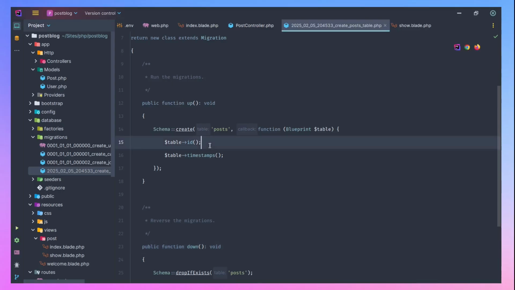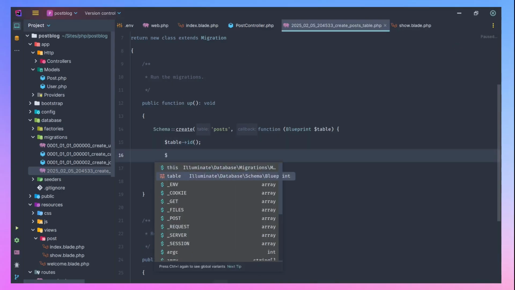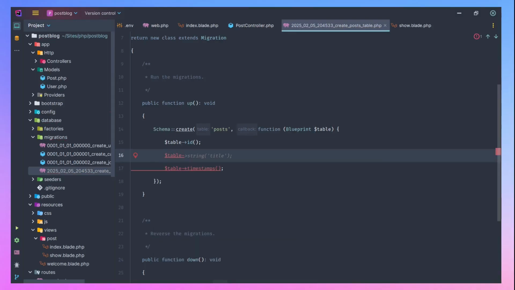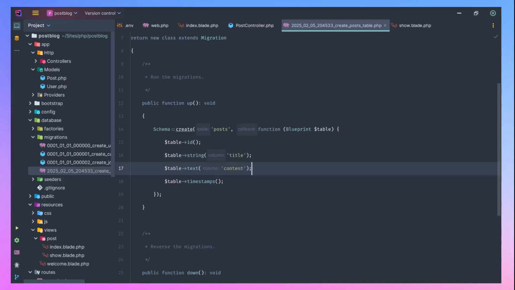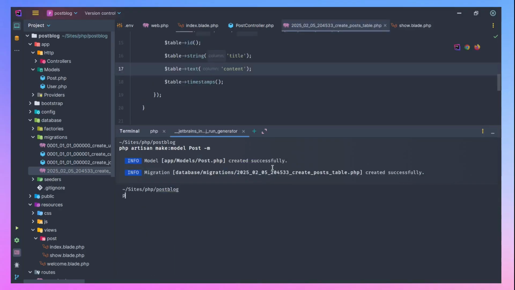So let's come back to this place and just say table. I want a title of a post. This is just going to create a varchar column in my database with, let's say, 255 length. Then I also want the body, the content of my post. It's going to be a text column, that is a long text, because it's not going to be as short as the title of the post. So I've done this.